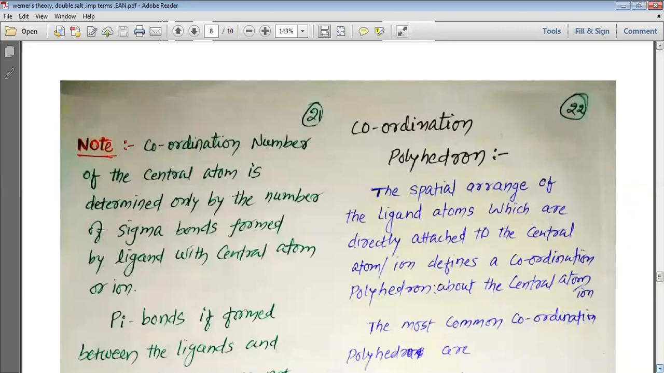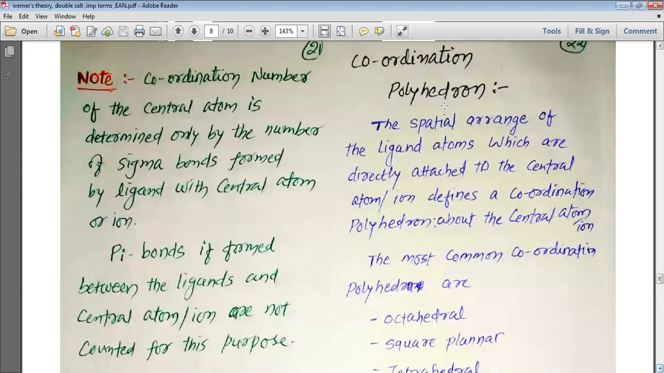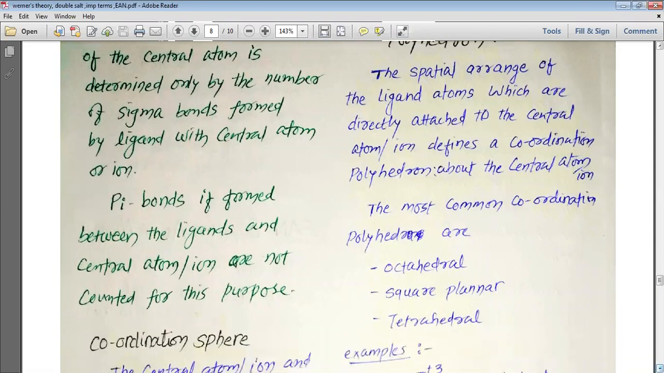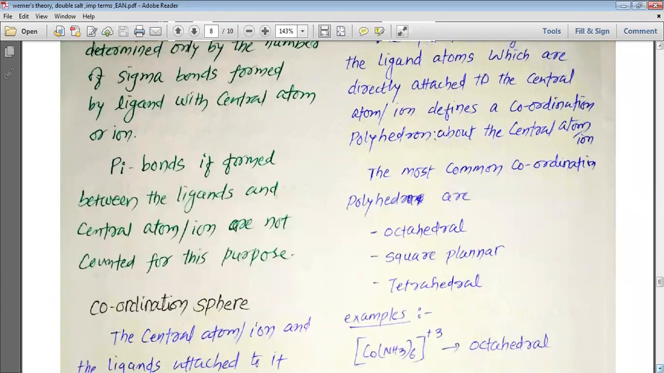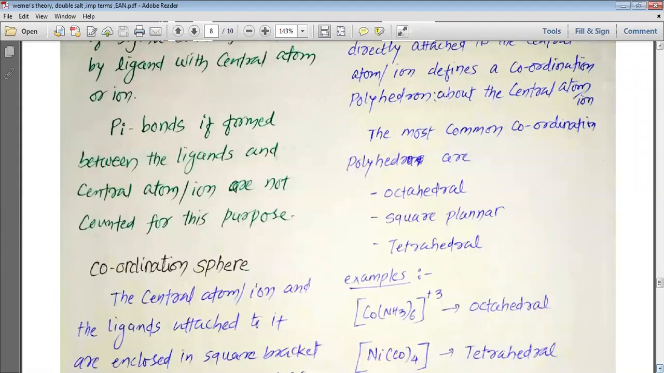Now we have the definition for the coordination polyhedron, the spatial arrangement. Remember, my dear students, that whenever you think about the coordination polyhedron, you think about the arrangement of the ligands in space, in three dimensions. So the spatial arrangement of the ligand atoms which are directly attached to the central atom or ion defines a coordination polyhedron about the central metal ion. These ligands are around the central atom or ion in three-dimensional space, and that is collectively known as the coordination polyhedron.